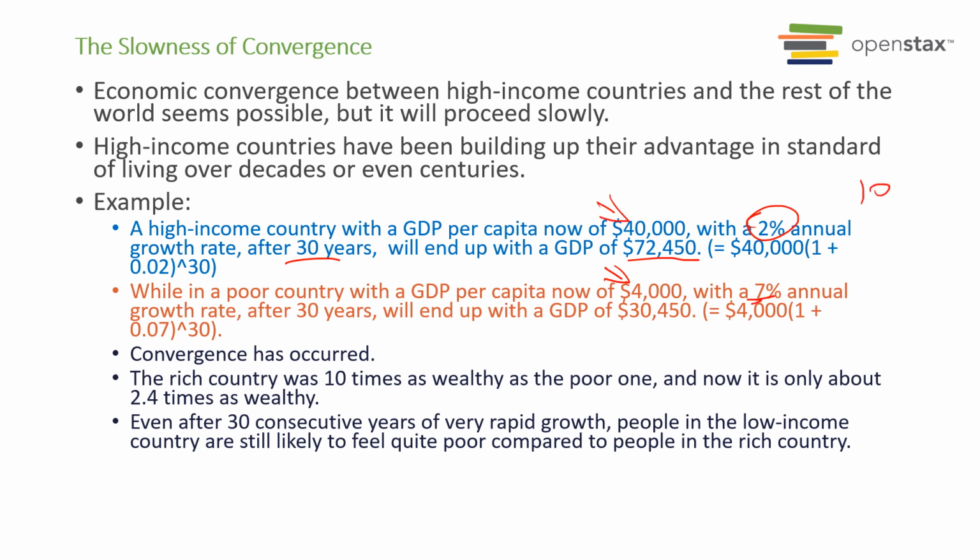But with a 7% growth rate, a little bit faster than the rich country, after 30 years the poor country will have a total of about $30,450. So now the difference is just a little over 2 times. And so we see the two numbers here are converging as time goes by, right? So that's the idea of convergence.